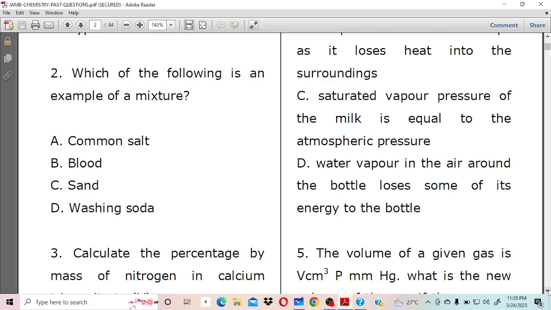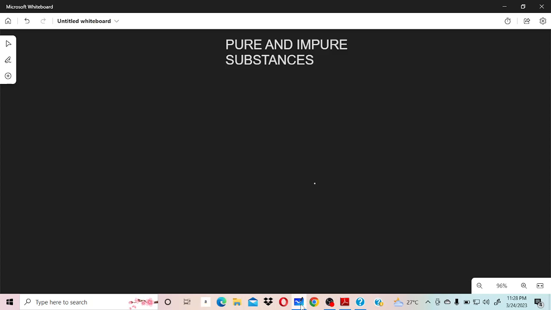The topic they brought that particular question from will still be from our normal JAMB syllabus. So we are going to be analyzing this question before we choose the correct answer. So out of the JAMB syllabus, where did they bring this particular question from? The topic is called pure and impure substances. That's where they brought it from, and that's what we're going to be looking at in today's class.